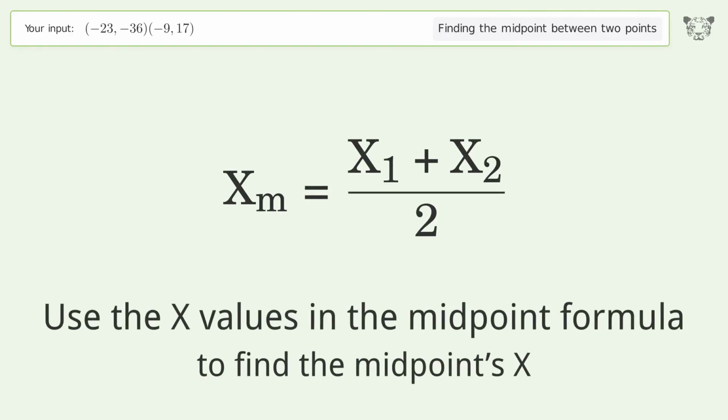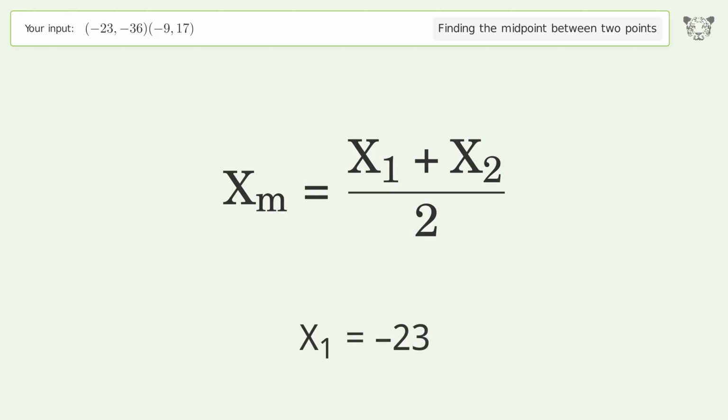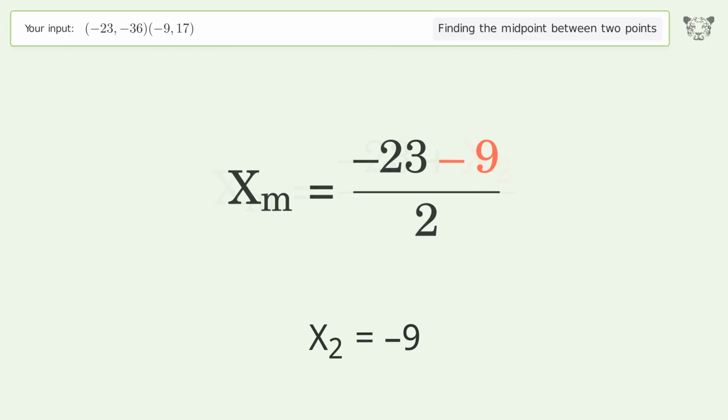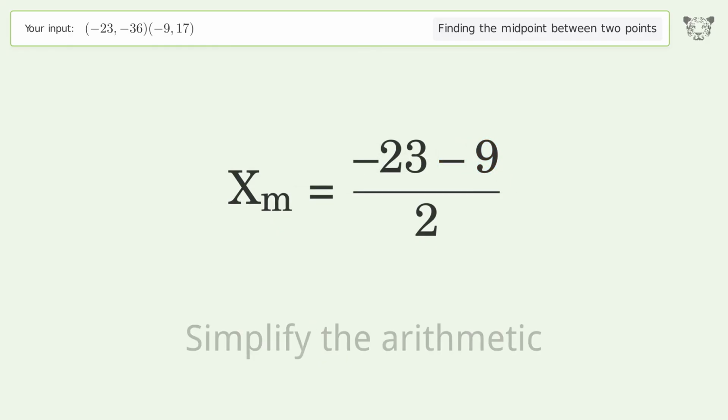Use the x values in the midpoint formula to find the midpoints x. x1 equals -23. x2 equals -9. Simplify the arithmetic.